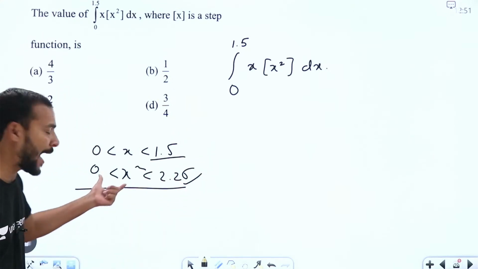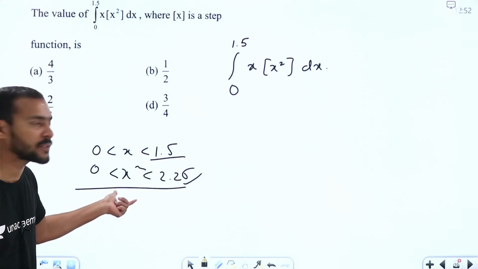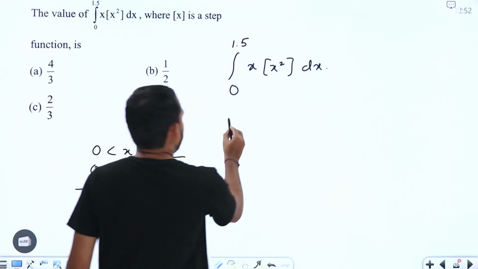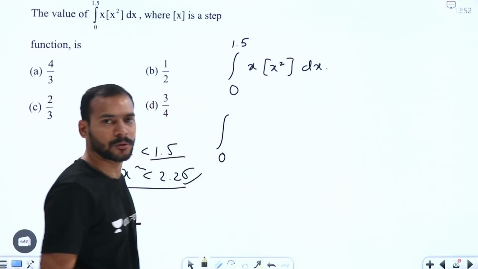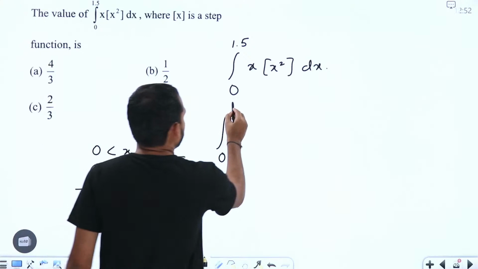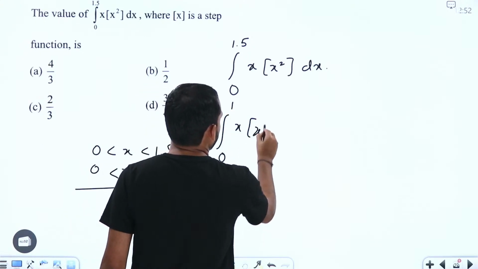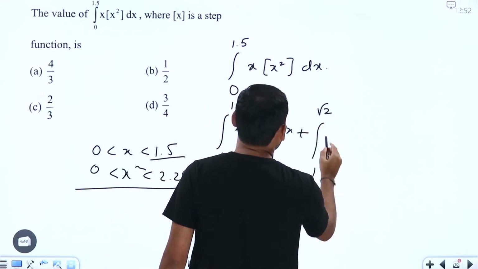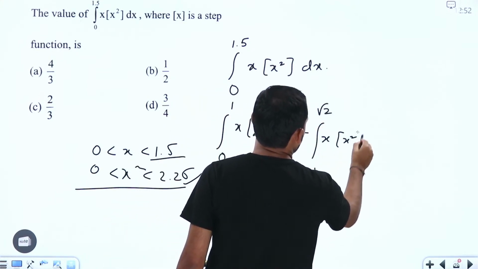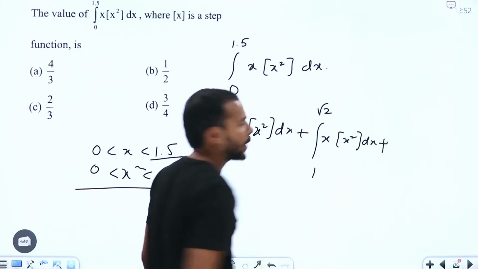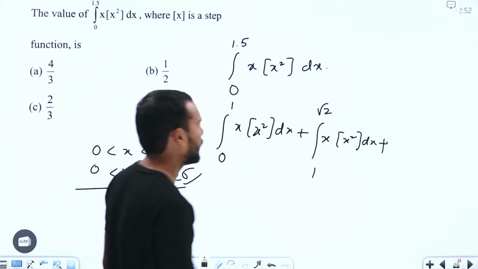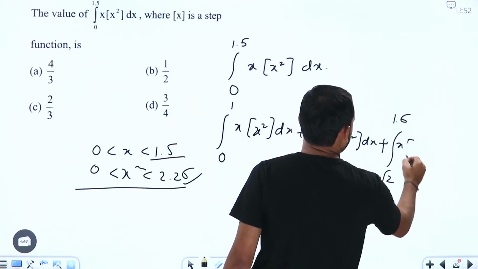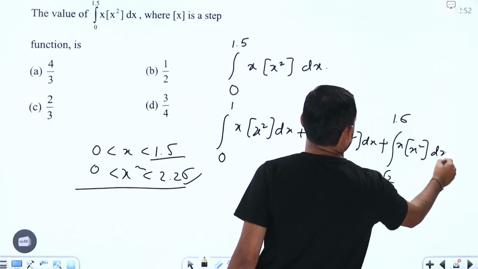Now, based on the values of x square, we have to break the integral here. How? Let me take from 0 to 1, let me divide one integral here. After that, from 1 to root 2, I have divided this again. Root 2 means 1.414, which is less than 1.5 only, right? From here onwards, we can write from root 2 to 1.5 of x into step x square dx.